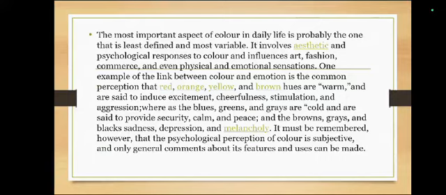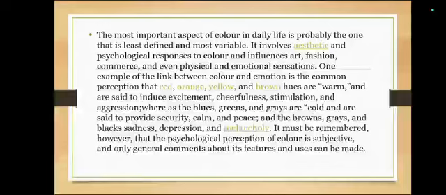The most important aspect of color in daily life is probably the one that is least defined and the most variable. It involves aesthetic and psychological response to color and influences art, fashion, commerce, and even physical and emotional sensation.